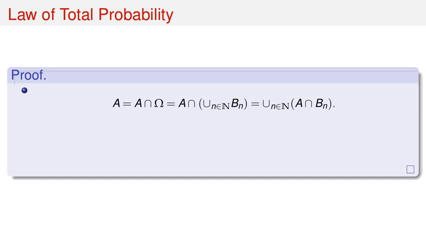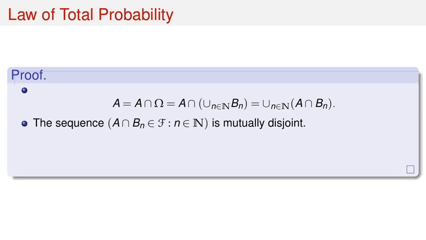Let's look at the proof of the law of total probability. First, we can write the event A as A intersect Ω. Since Ω is the union of the B_n's, we can substitute that in: A equals A intersect the union over n in ℕ of B_n. Using the distributive property, this becomes the union over n in ℕ of A intersect B_n.